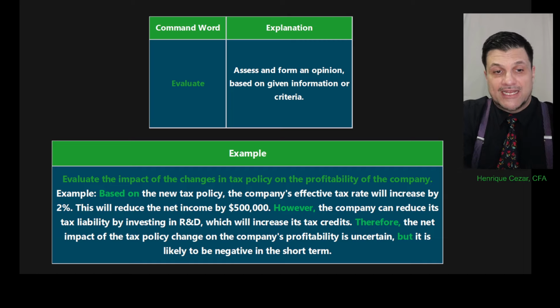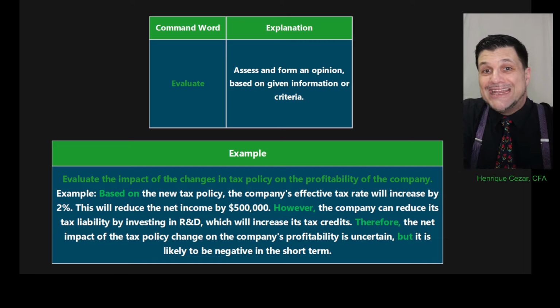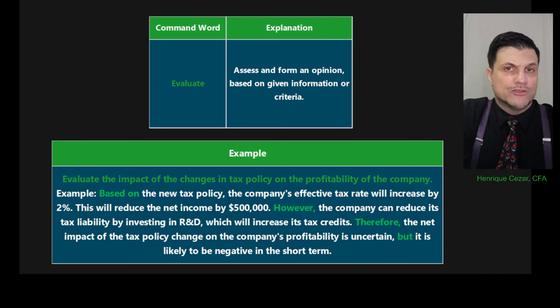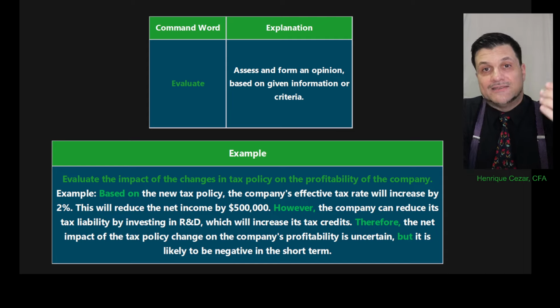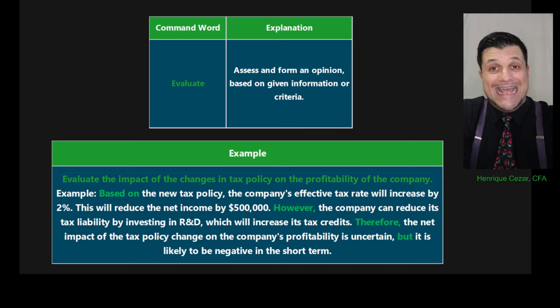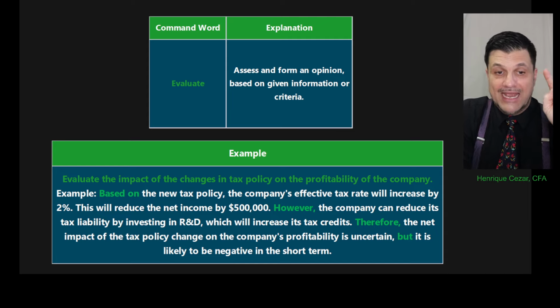Let's change that. Evaluate the impact of the change of the interest rate in a bond portfolio. So then you say, based on the increase in the interest rate and the duration of the portfolio, you need to state something, right? And then say the effective tax rate will do that. The interest rate change will do that to the portfolio. Boom. Then throw a however there. However, the company could do something to mitigate that problem.